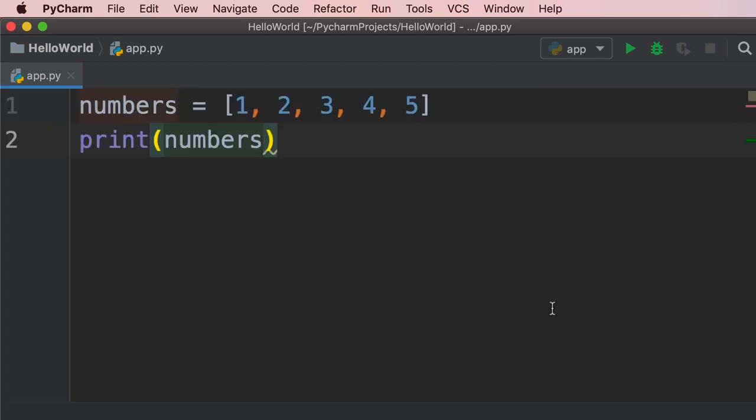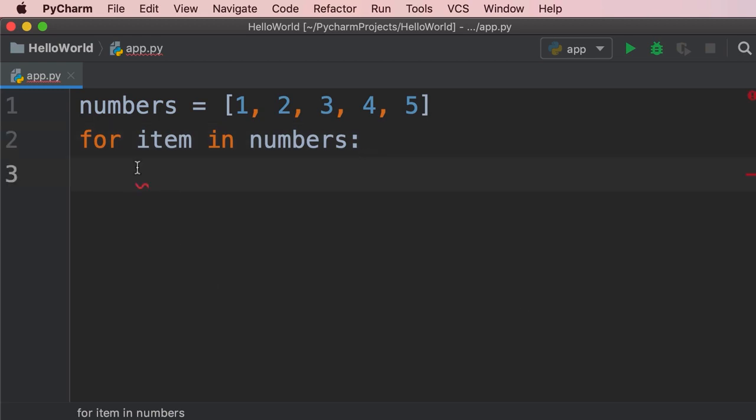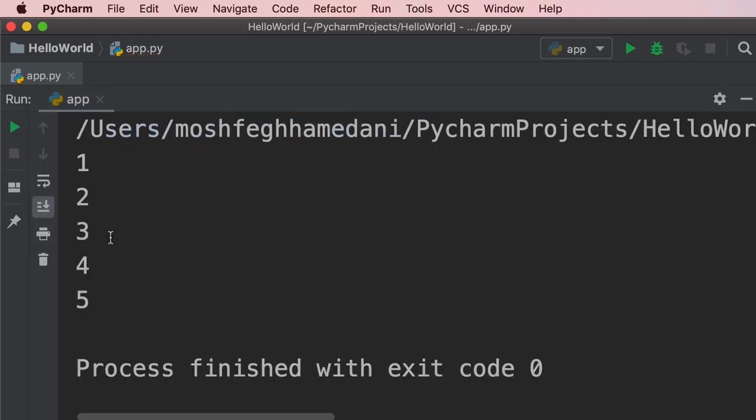Let me show you. So we're not going to print the entire list. Instead, we're going to type for. Now we declare a variable, which is called a loop variable. Let's call it item. Then we type in numbers. Next, we add a colon to start a block of code. So this is what we call a for loop. With this for loop, we can iterate over all the items in this list. In each iteration, this item variable is going to hold one value. So in the first iteration, item is going to be equal to 1. In the second iteration, it's going to be equal to 2, and so on. So now if we print item and run our program, we see each item on a new line.